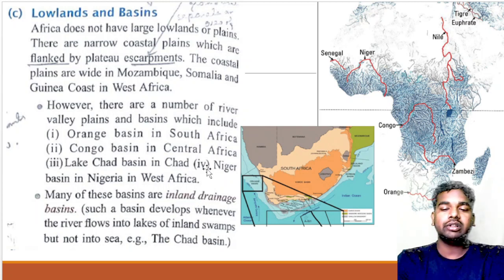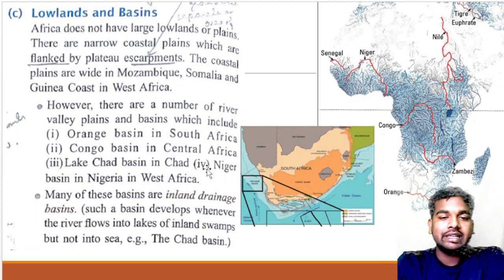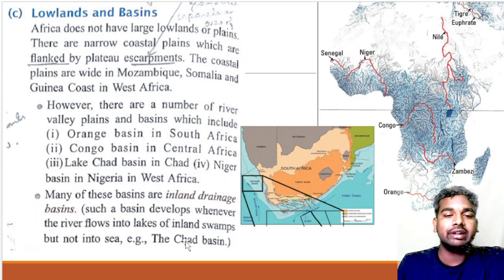There are many rivers in Africa that are basically inland rivers. In that you will find the Chad basin, and this is the inland drainage basin.